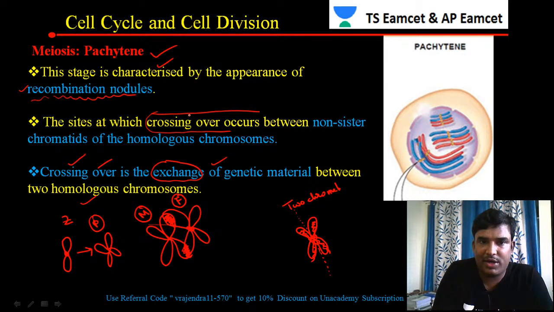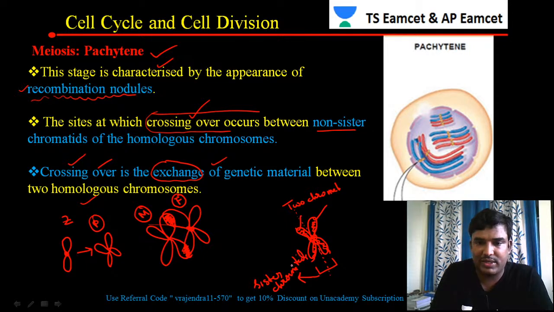At the same time, what he was telling is that crossing over occurs between the non-sister chromatids of the homologous chromosomes. For example, this is one chromatid and this is another chromatid. On the same chromosome, two chromatids are present. These are called sister chromatids. If two chromatids are present on the same chromosome, those are called sister chromatids.